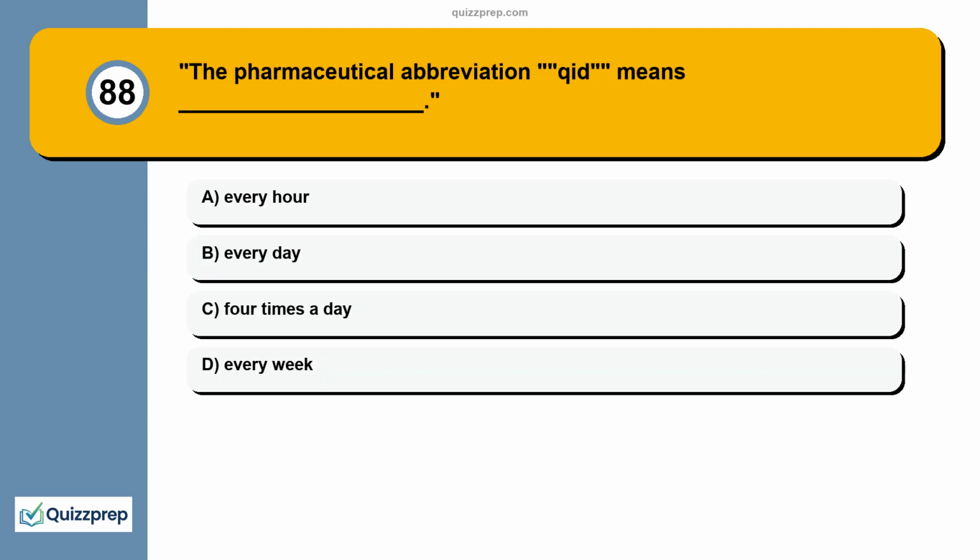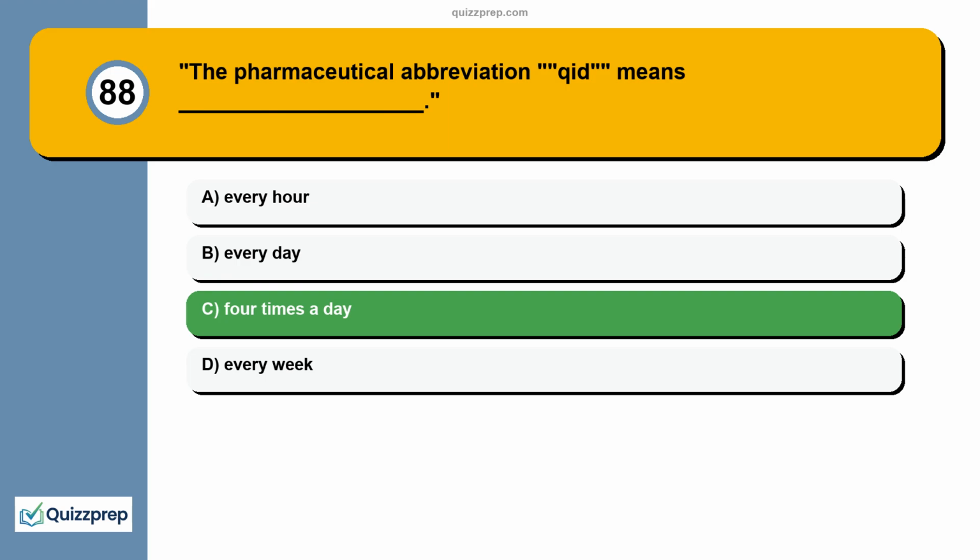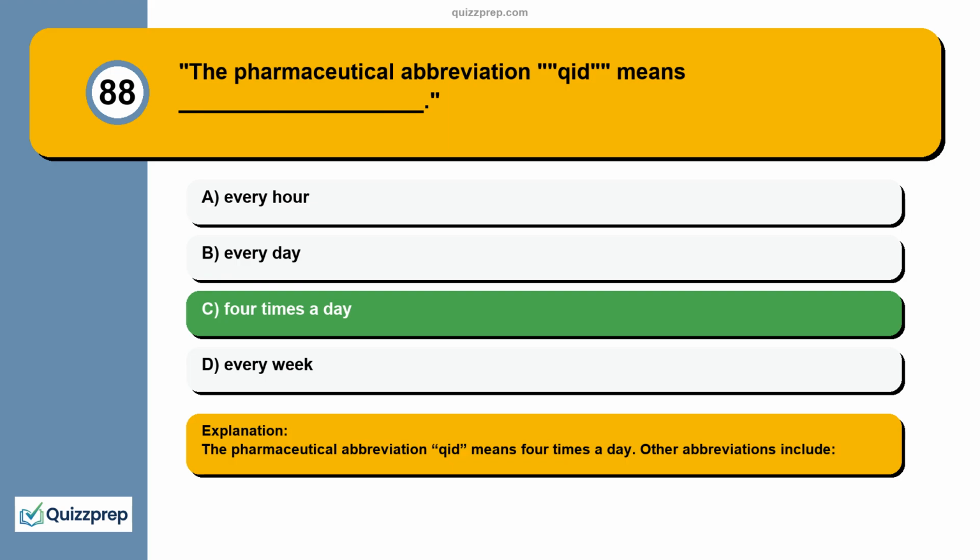Question 88. The pharmaceutical abbreviation QID means blank. Every hour, every day, 4 times a day, every week. The pharmaceutical abbreviation QID means 4 times a day. Other abbreviations include